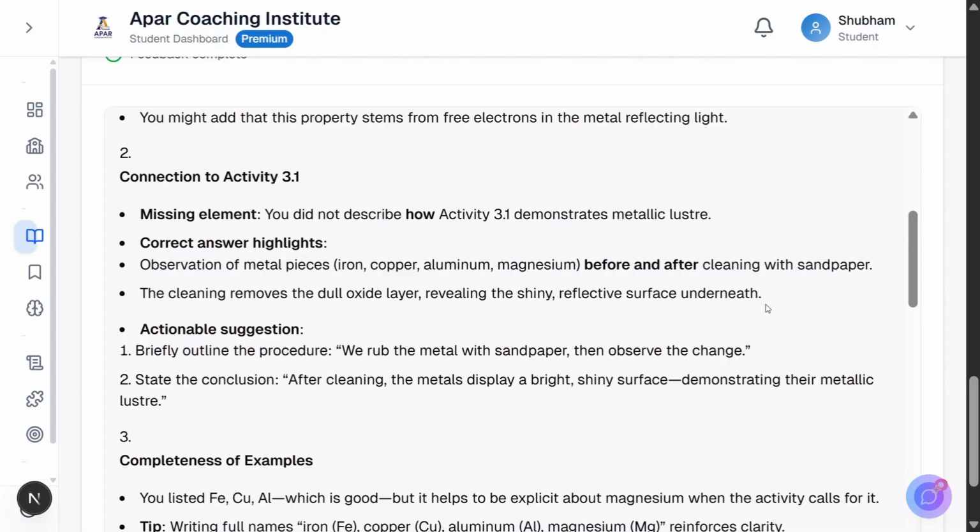This is teaching through the feedback itself. The AI then gives an actionable suggestion. Briefly outline the procedure: we rub the metal with sandpaper, then observe the change. State the conclusion: after cleaning, the metals display a bright, shiny surface, demonstrating their metallic luster.